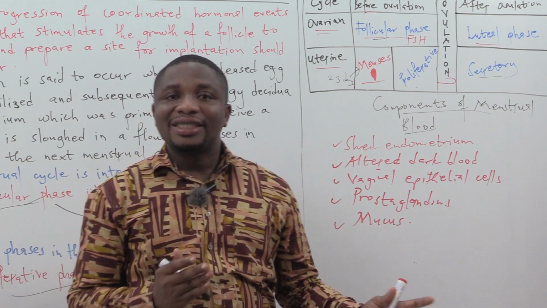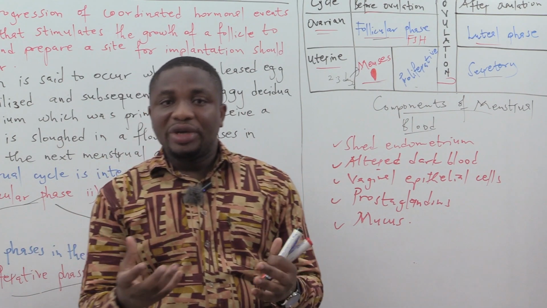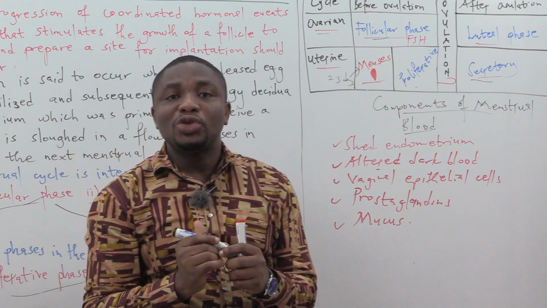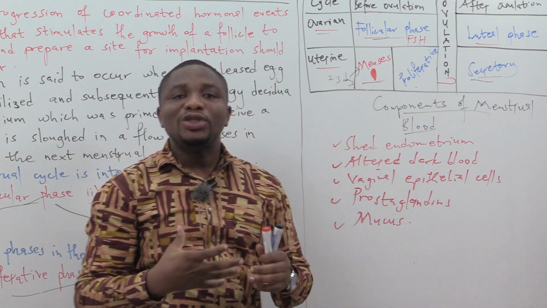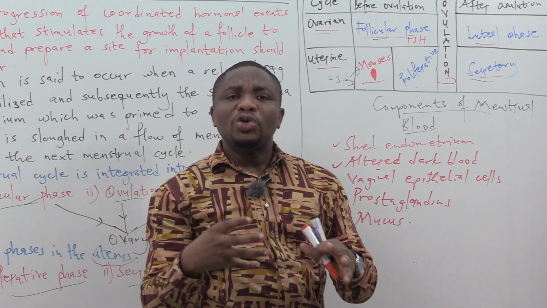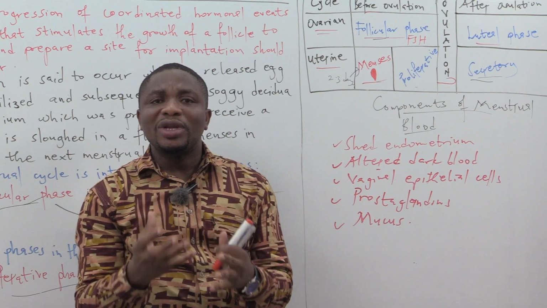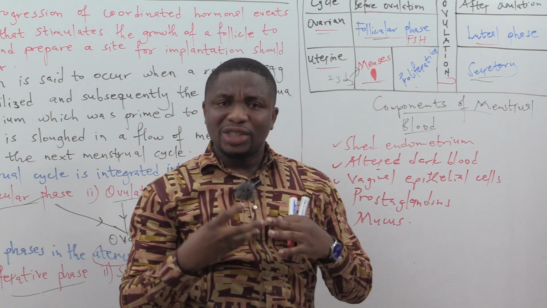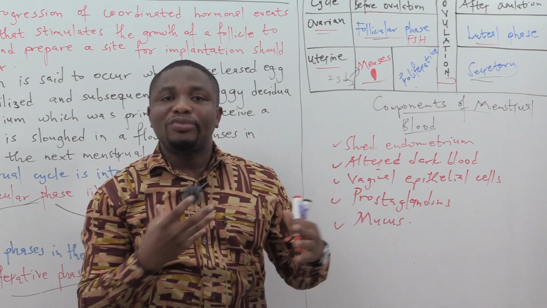Then the next one is the prostaglandins. I told you the endometrial cells secrete prostaglandin. That is why we have the secretory phase. And what does this prostaglandins do? I told you there are two types: prostaglandin F2 alpha and prostaglandin E2. Prostaglandin E2 causes vasodilation. Prostaglandin F2 alpha causes vasoconstriction. And you should know that these prostaglandins also have an effect on the uterine musculature. What do they do? They cause the uterus to contract. They cause the womb or the uterus to contract. That is why during menstruation, you'll be having what we call menstrual cramps. It's because of the prostaglandins.